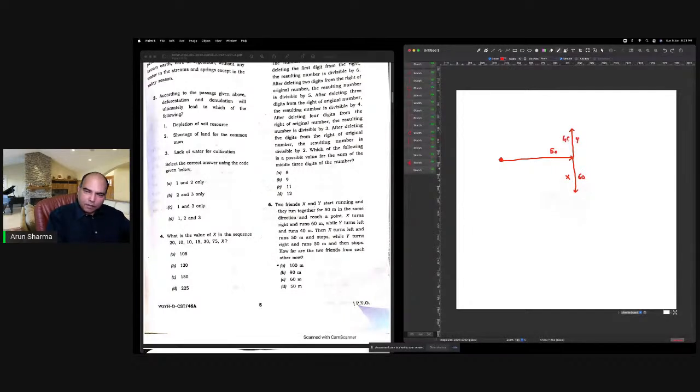Then X turns left and runs 50 meters. The next turns left and runs 50 meters and then stops. So he's here. How far are the two friends from each other now? So this is 50. How far are the two friends from each other now?